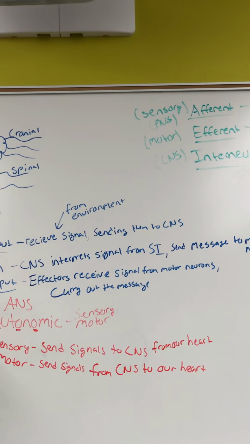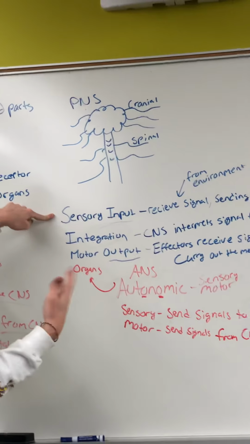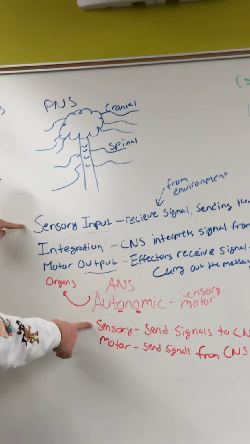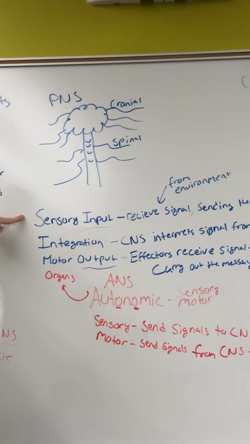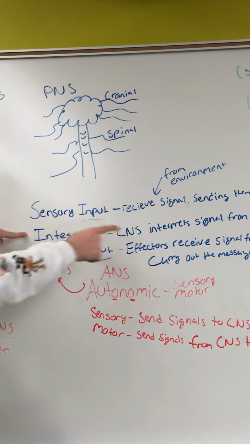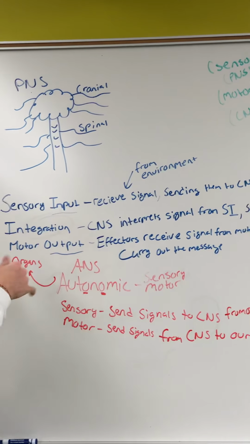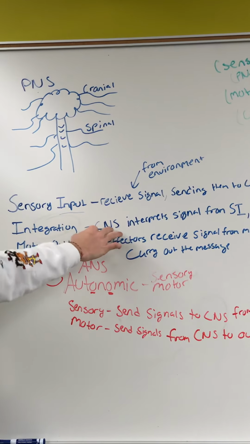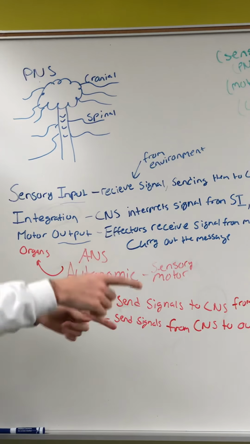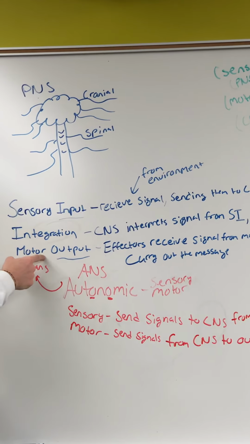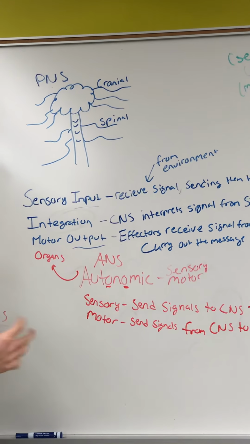Like I said in autonomic, our sensory input is gonna be our heart. We need to breathe faster if we're working out, and that is gonna be sensory input. Once we send that signal to our brain, we've hit integration. Our brain is interpreting, so I want you to associate interpret and integration as the same word. Our CNS, our brain is gonna be interpreting this signal, and once we get a proper response to this, we're gonna send that response back through our motor neurons, which is motor output, and that output is gonna cause us to create whatever our signal is sent.